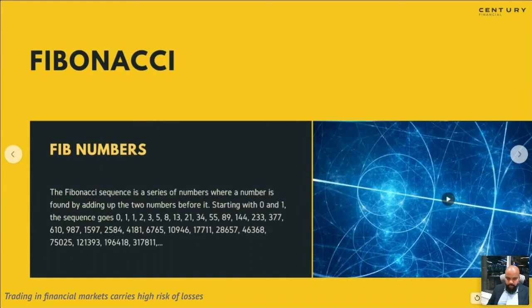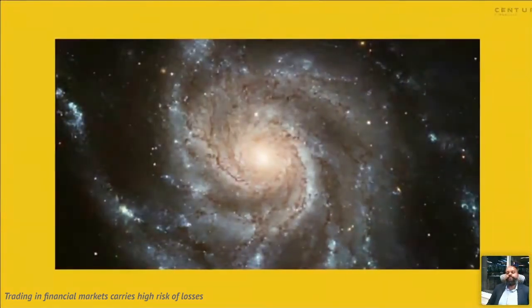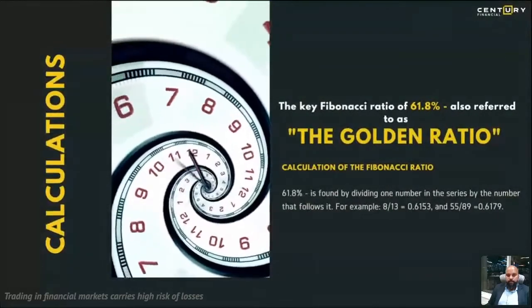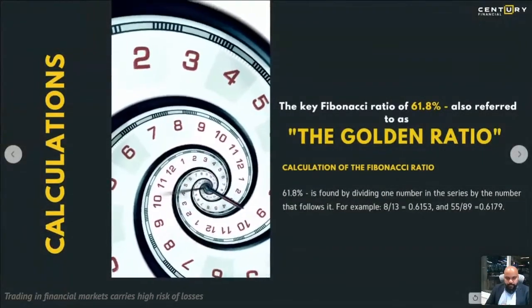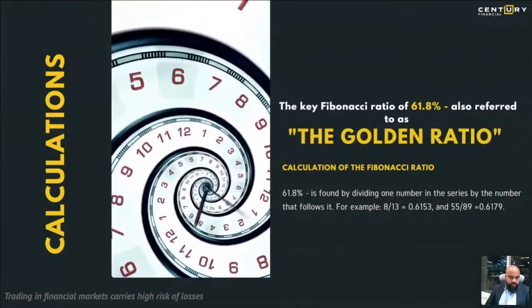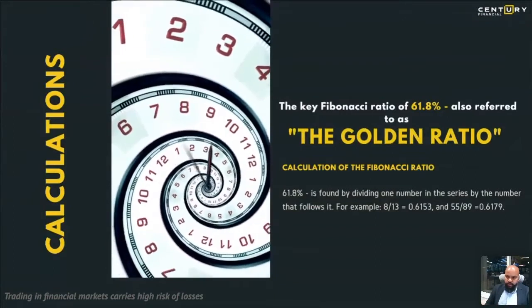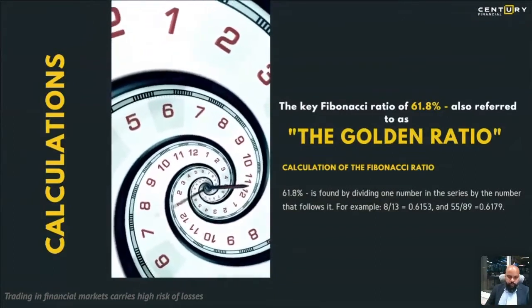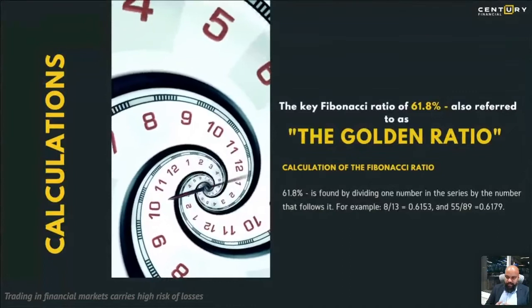I will give you all about 10 to 15 seconds just to do this on your mobile. You need to divide your first number by the second number multiplied by 100 and you should get 61.8. I'm guessing most of you have tried it. If you all haven't tried it, no worries. You get the Fibonacci series on Google. You can take any of the first number divided by the second number multiplied by 100 to get 61.8.